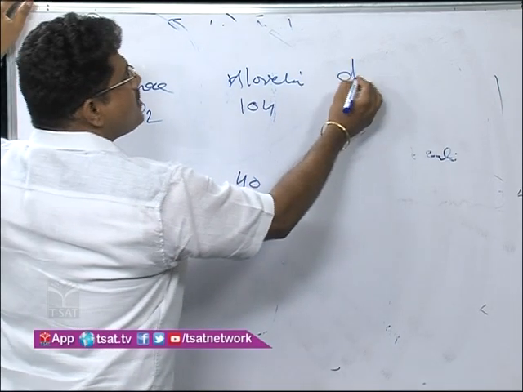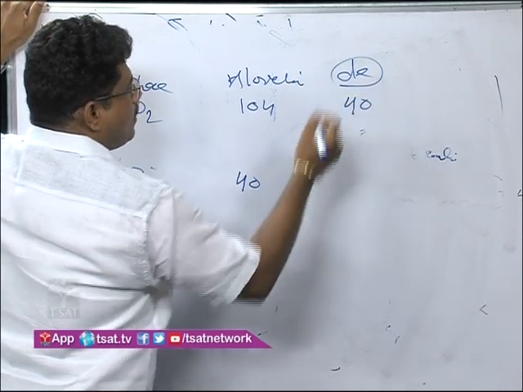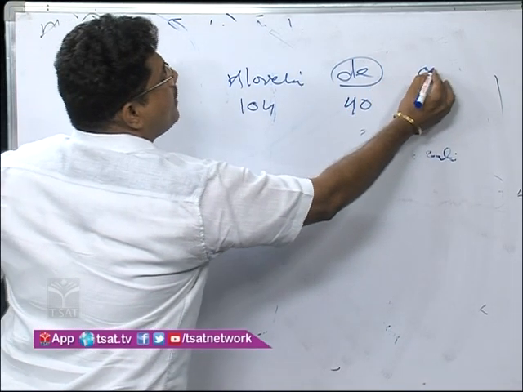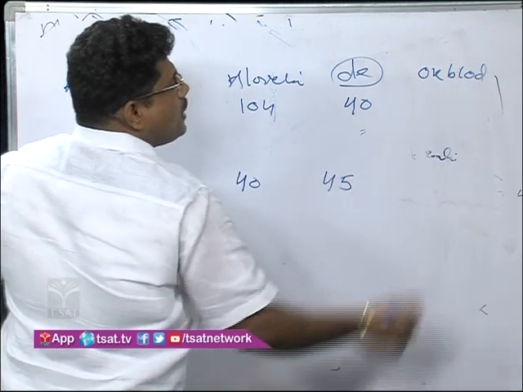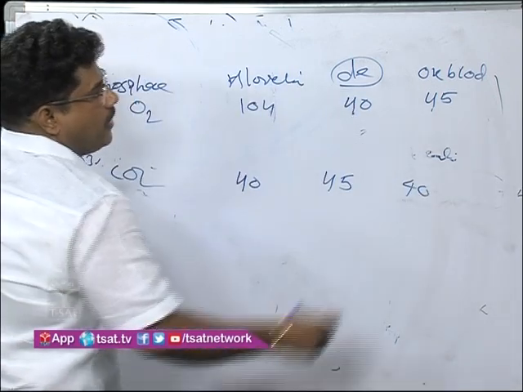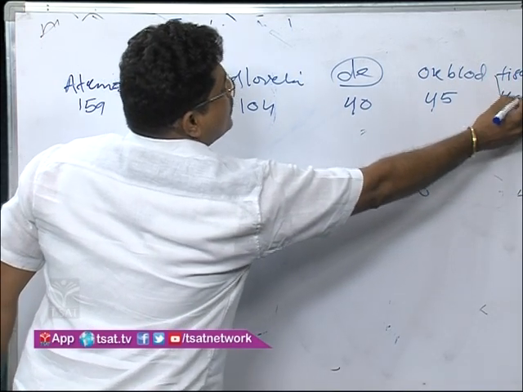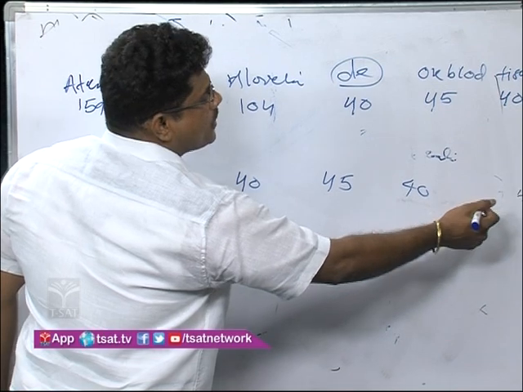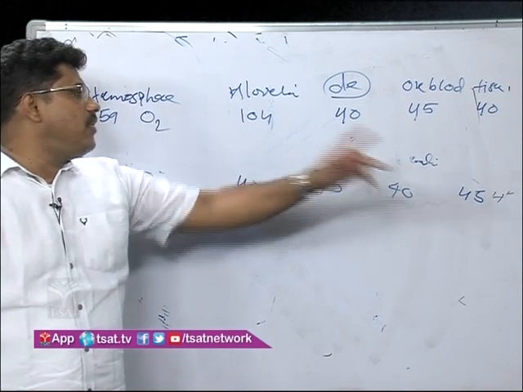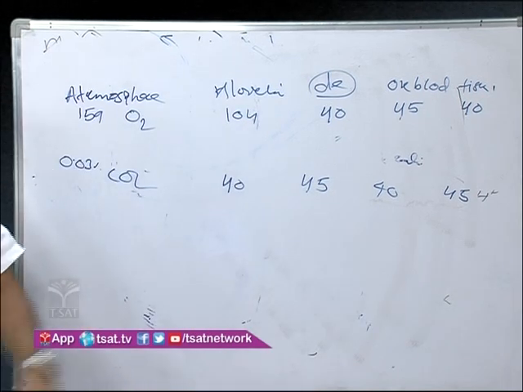In the deoxygenated blood, oxygen partial pressure is 40, carbon dioxide partial pressure is 45. In oxygenated blood, partial pressure of oxygen is 95 mmHg, carbon dioxide 40. In tissues, oxygen partial pressure is 40, carbon dioxide partial pressure is 45. 159, 104, 40, 40, 45, 40. This is the partial pressure.